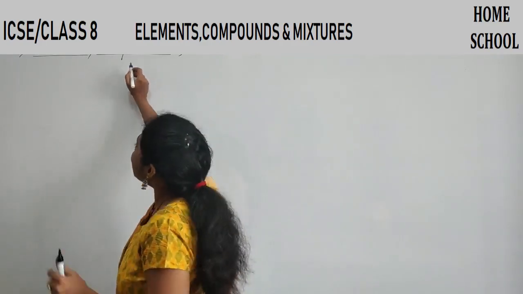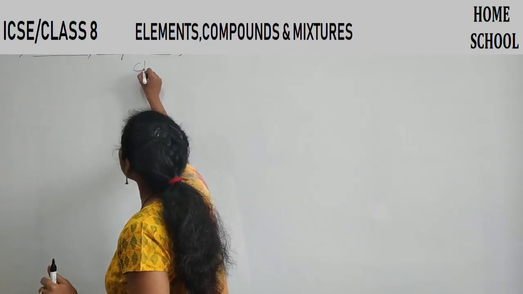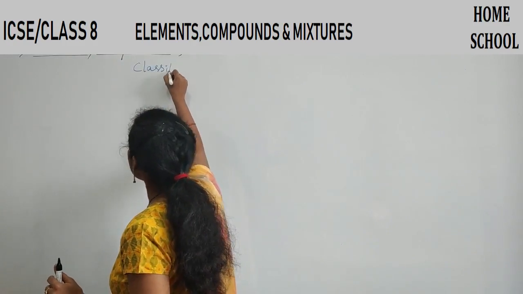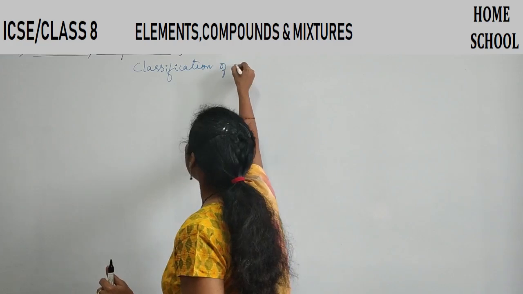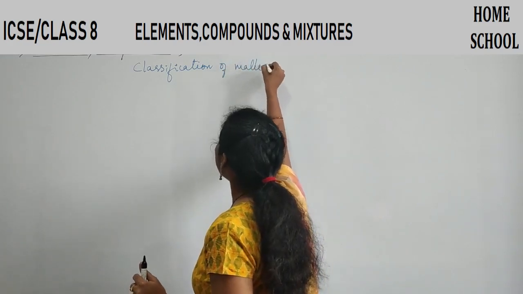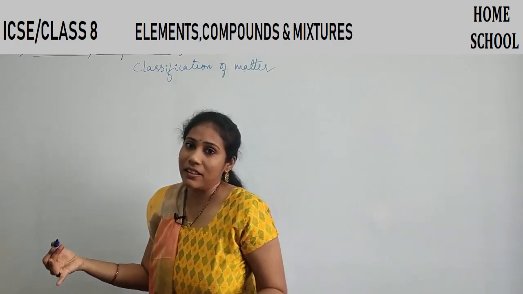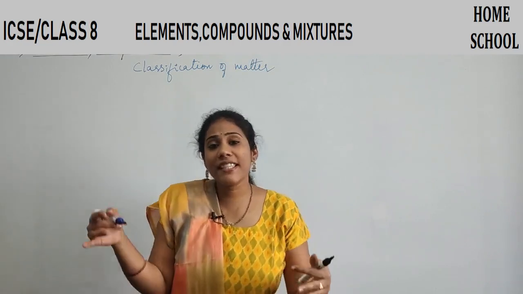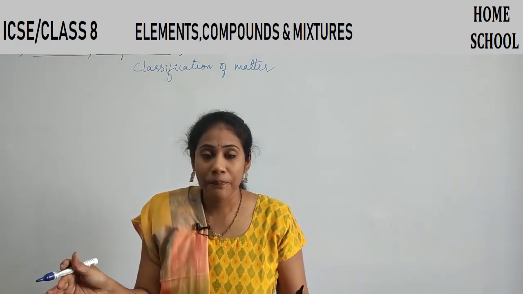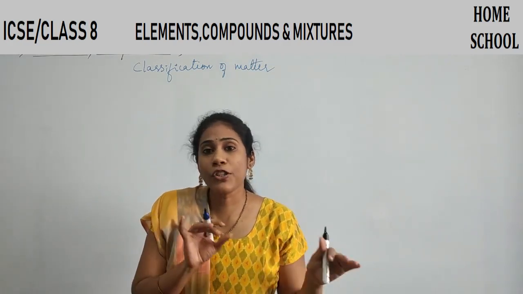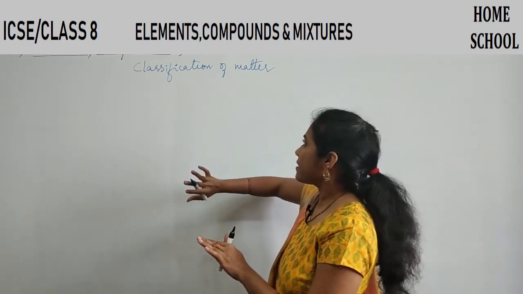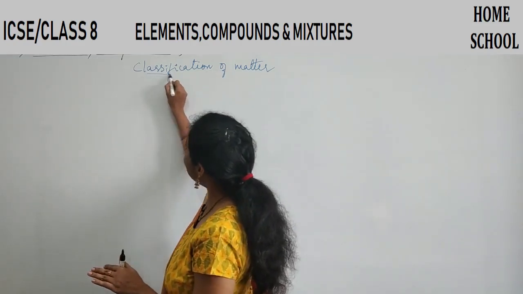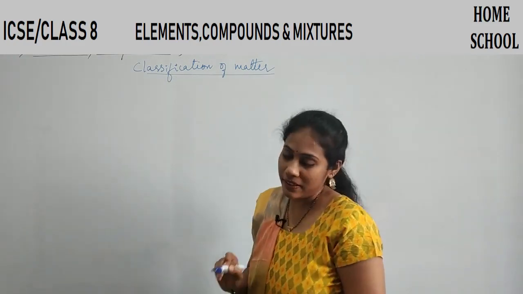Okay. So what did I just tell you? Classification of matter. I am talking about classification of matter. In different ways we can classify matter. If you take the physical state of matter, we can classify matter into solids, liquids and gases. But on another basis, we have another classification of matter, right?